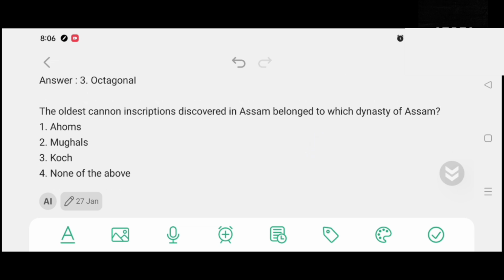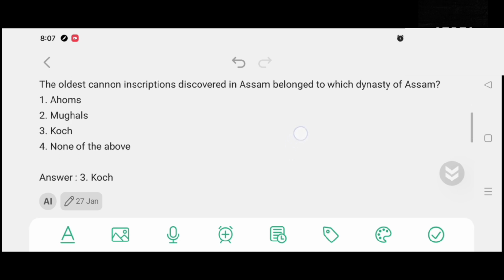The oldest canon inscription discovered in Assam belong to which dynasty of Assam? Option number 1, Ahoms. Option number 2, Mughals. Option number 3, Koch. Option number 4, none of the above. And the correct answer is option number 3, Koch.